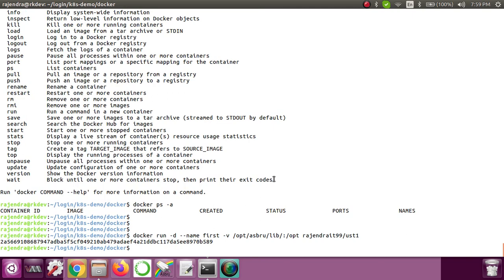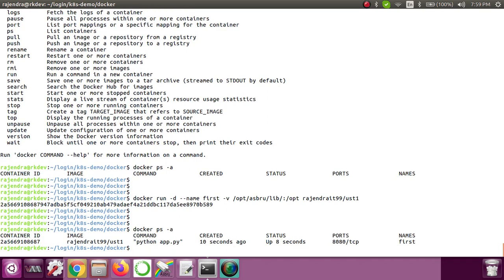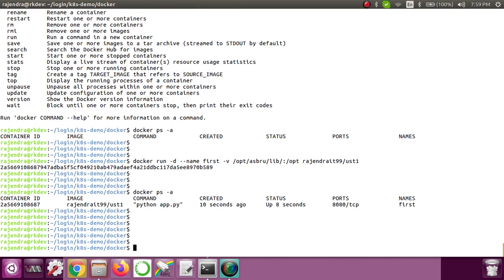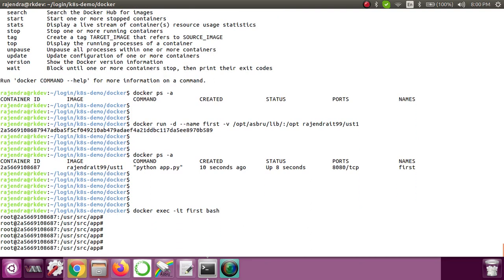Okay, so now the container got created. If you see docker ps -a, the container is up and running. Now let's see if that is really mounted or not. First, log in inside the container: docker exec -it, your container name, and then bash. Here you can see that now I am inside the container.